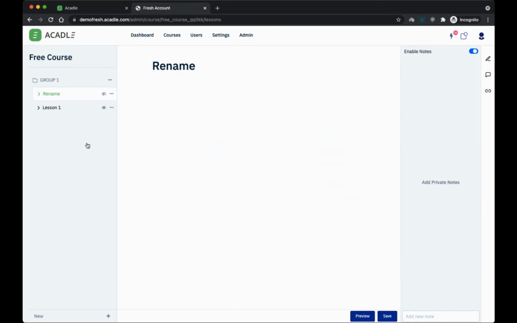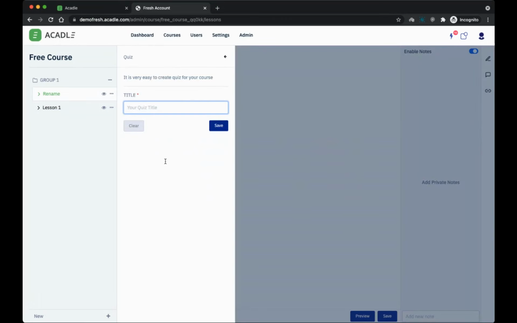We are also working on giving you an option to collapse and expand. So as a user, you will be able to collapse this particular group and expand this group, by the way. So that option is also available for you. And the other option you have is you can create quizzes here. Let me show you an example of how to create a quiz, by the way.